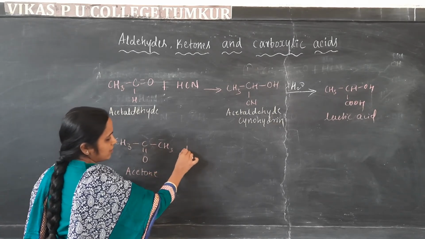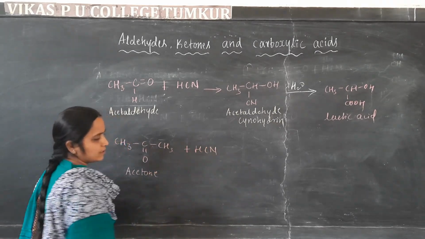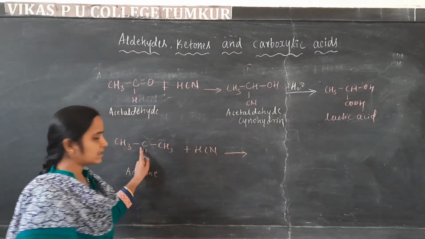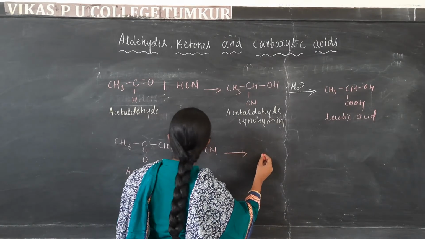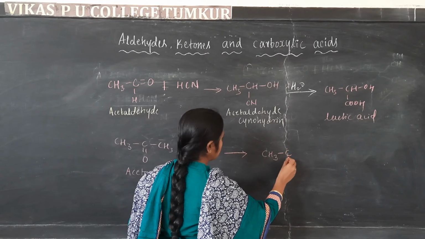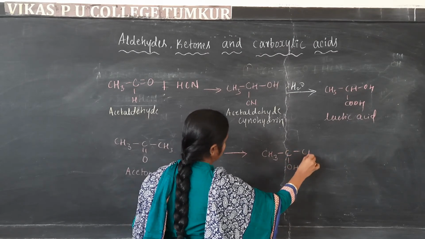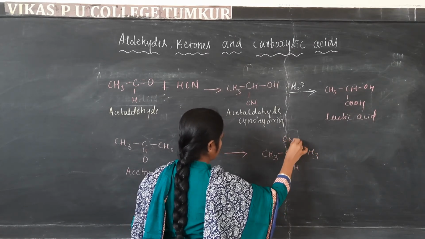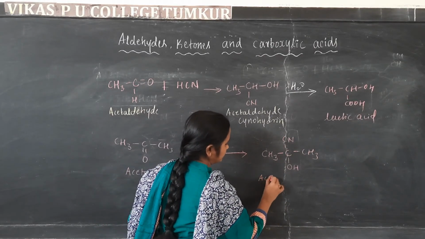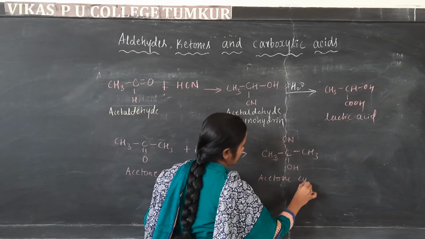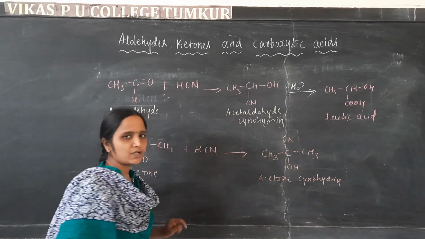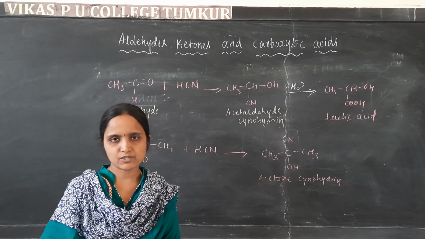On addition of hydrogen cyanide to this, we get acetone cyanohydrin, that is C OH CH3 CH3 CN. The name of this compound is acetone cyanohydrin. This is about the addition of hydrogen cyanide.